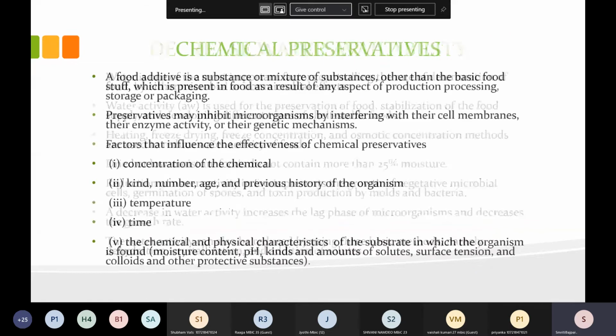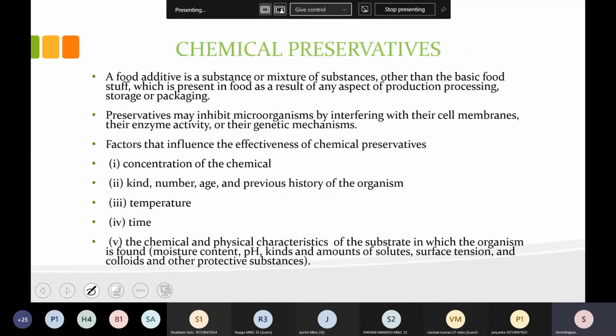Now next, chemical preservative. Okay. So just consider an example, like a bottle of jam which we take every day. Like mixed fruit jam. So many fruits are there in that jam, but at the time of its manufacture, it took a long process, from harvesting to manufacture to packaging, then transportation, and then reaching us.